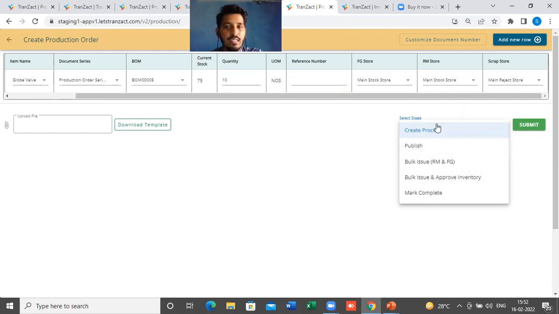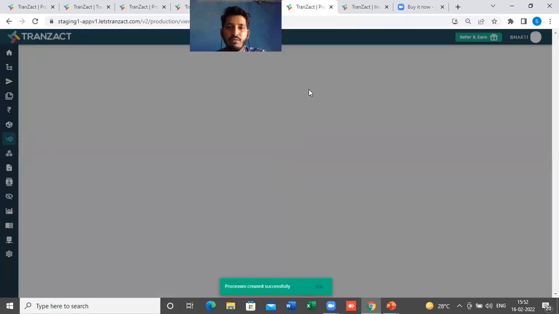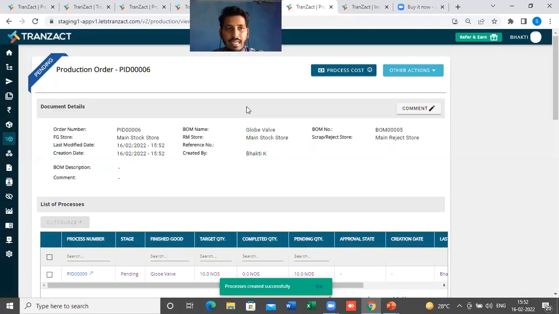We have already discussed this create process, and it will go to the plan stage. Let me show you. I will click on publish here and submit it. Now the process will move to my pending stage. Once I click on publish, it moves to my pending stage. So here, it is currently in the pending stage.